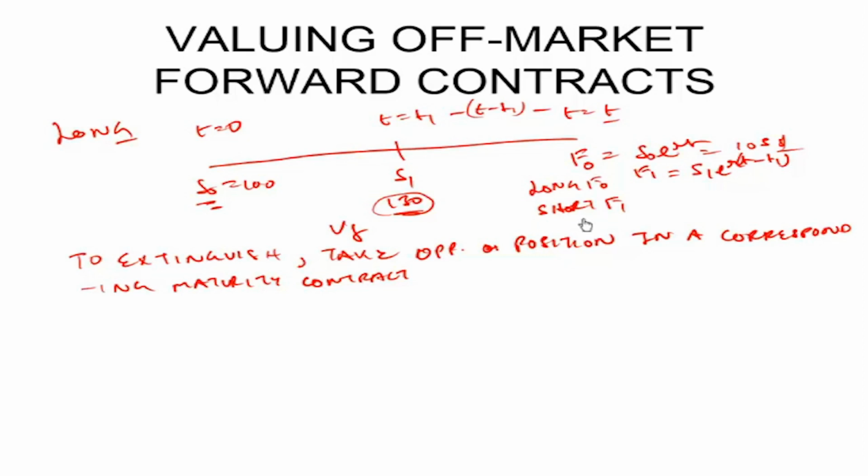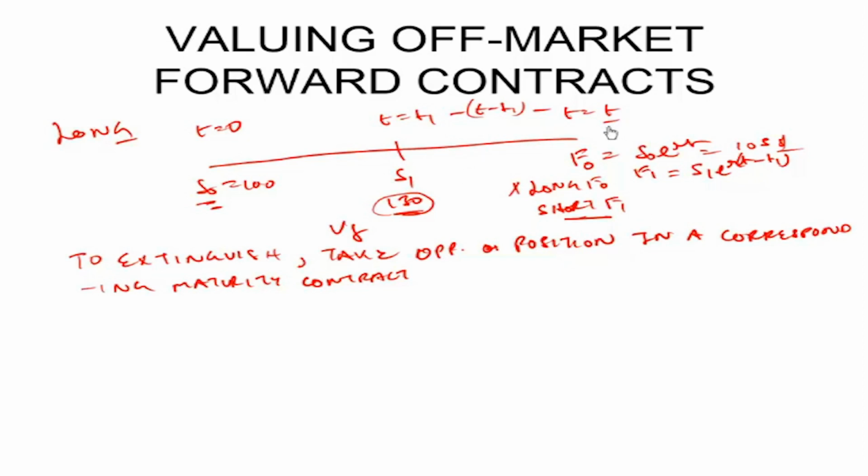Now as soon as he shorts the second forward, for all economic purposes, he has exited the first contract. Let's see how this happens. Theoretically, he still has that contract running, but because he has shorted another contract on the same asset, from an economic perspective, he has extinguished the contract. Now, the spot price can go wherever. It can again go up and down in these remaining 3 months. It can come down to 100 also, or it can come down to 120 as our investor was scared.